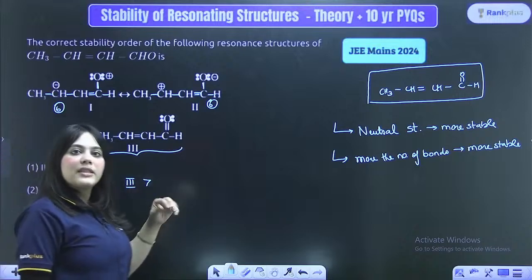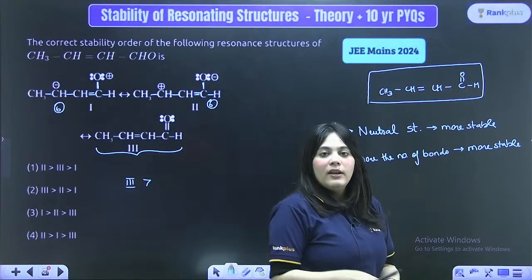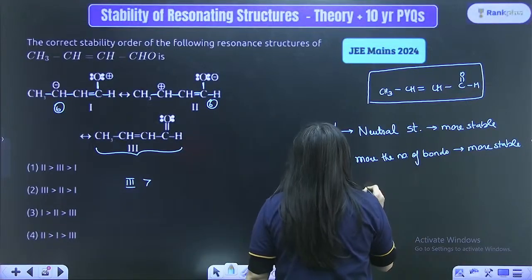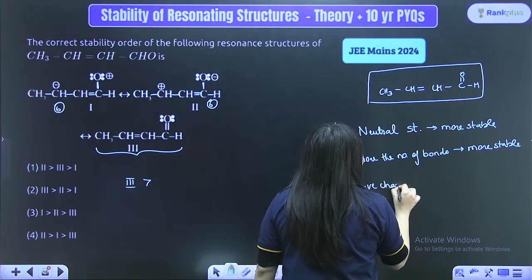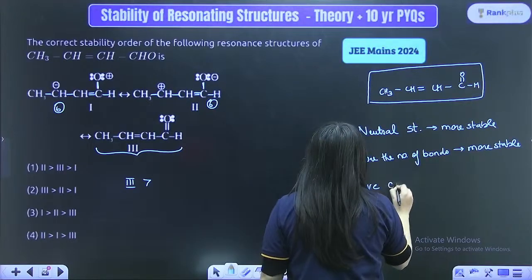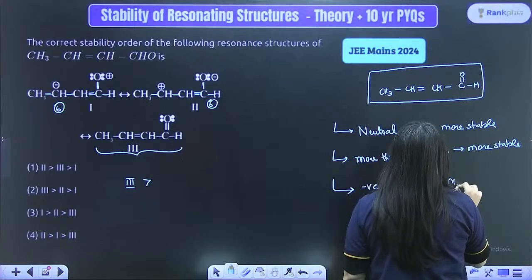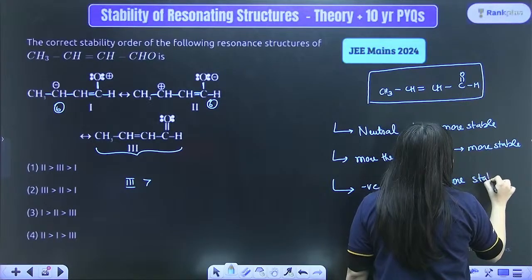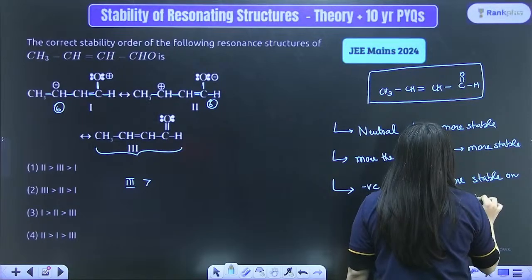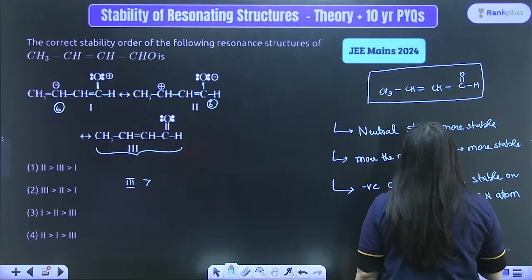Now because they have the same number of bonds, I cannot distinguish between them using the second rule. The third and last rule is that the negative charge is more stable on a more electronegative atom. Is this clear?